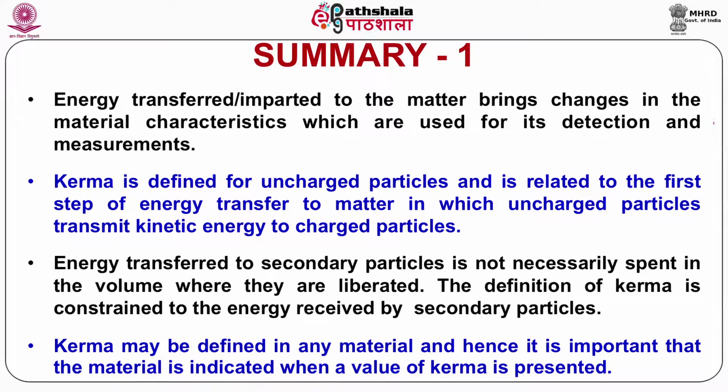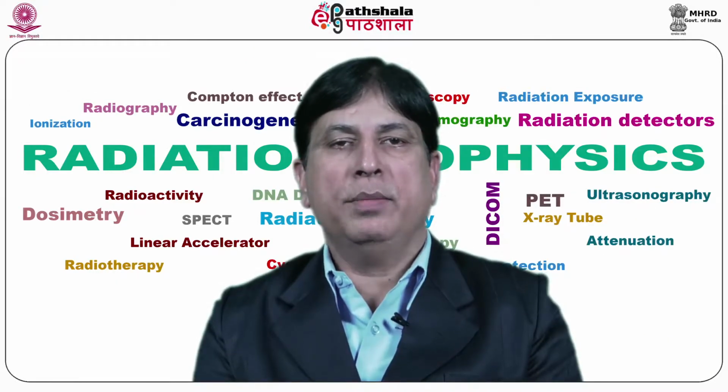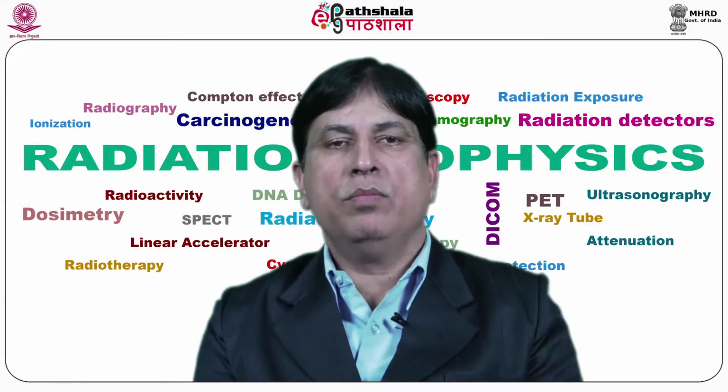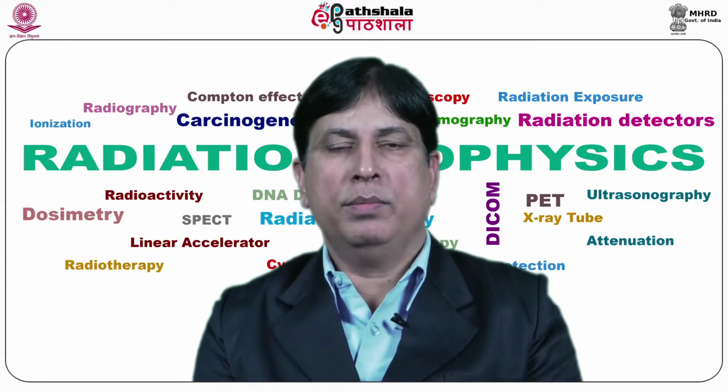Kerma may be defined in any material, and hence it is important that the material is indicated when a value of kerma is presented. The electron path length puts a limit on the maximum photon energy for which exposure could be measured.